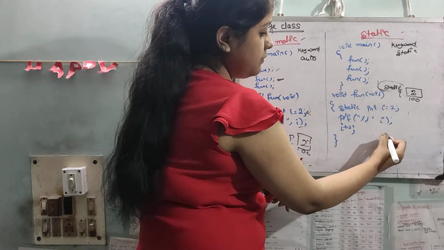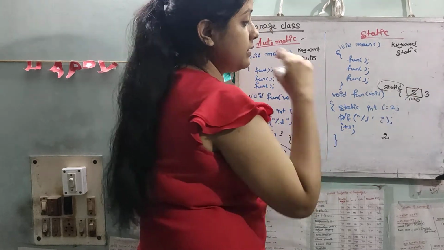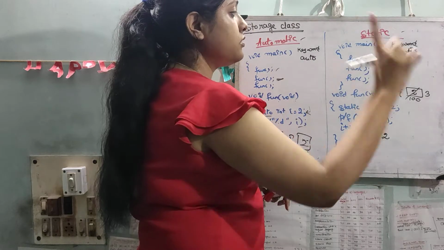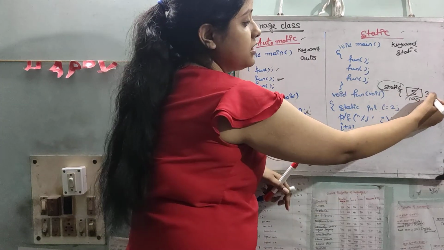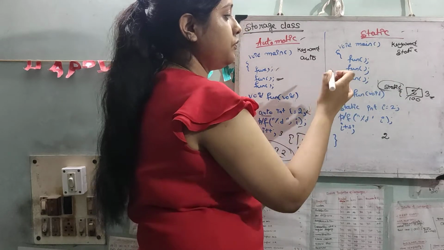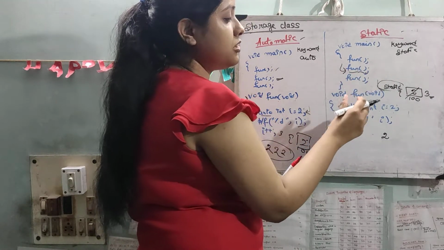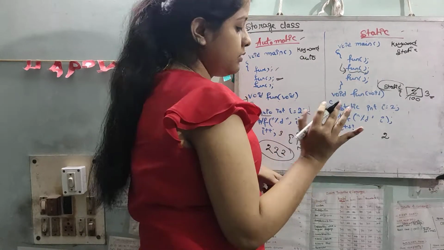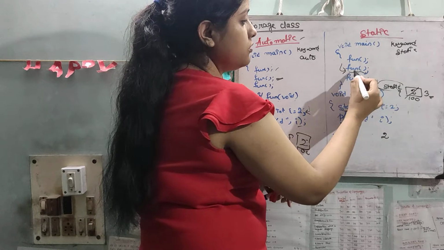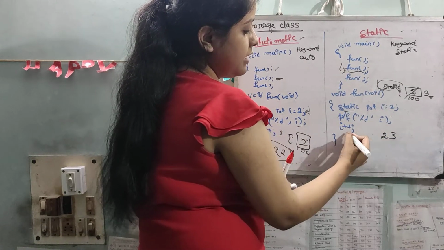So 2 will be printed. i plus plus, 2 is incremented to 3. But see, the thing is static here, so it will persist through the whole program. The value is changed. When calling the second function, it will remain 3 only. It will not change back to 2 because static is there. So 3 is printed, i plus plus, 3 is incremented to 4.